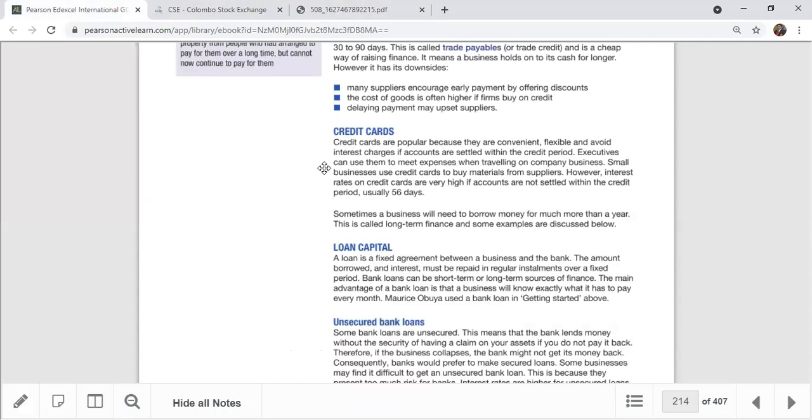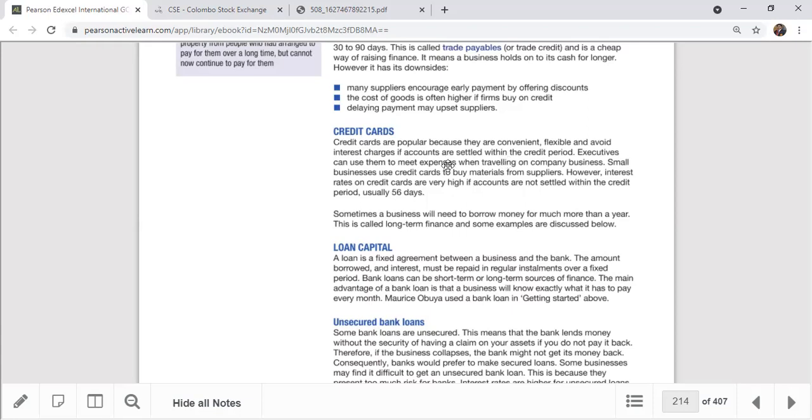Sole traders might use a credit card. Sometimes partners might have a credit card, right? Sometimes the chairman might have a credit card, for example, to subscribe to or upgrade Zoom. Sometimes he might use his own personal credit card for that, and the business can reimburse that amount. So credit cards are very popular because of this convenience and flexibility, and they avoid interest charges.